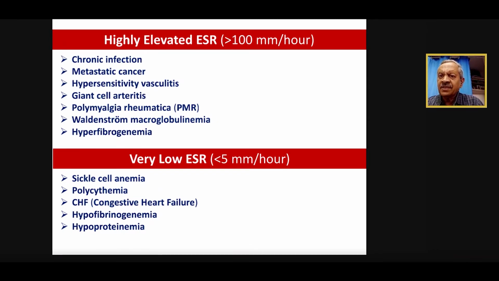What we mean by very low ESR is less than 5 millimeter, right? If we have diagnosed a few conditions when the patients have come with joint pain and very low ESR, generally we expect very high ESR or at least normal ESR. But when we take the history and we see it's probably an acute hemolytic crisis, and ESR is very low in conditions like sickle cell anemia, polycythemia, patients with congestive heart failure, hypophosphatemia or hypoproteinemia.